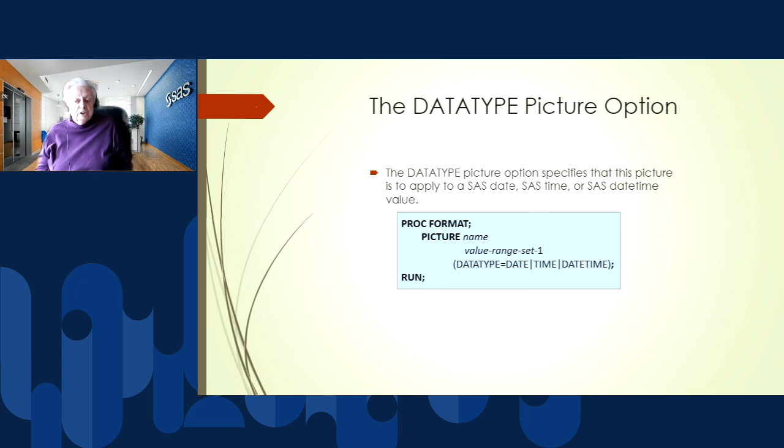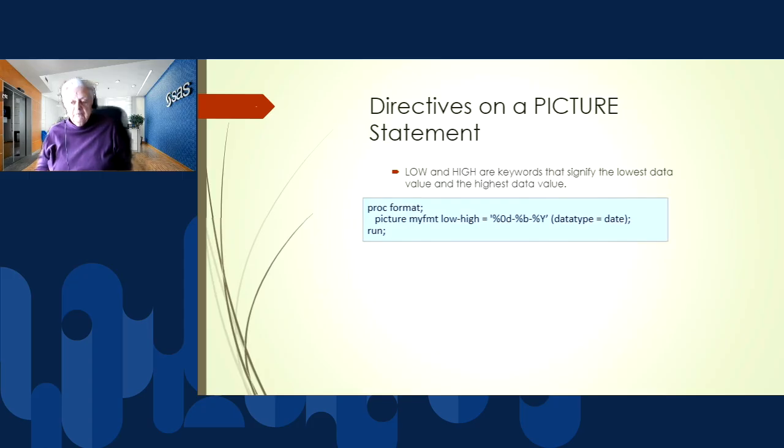We can also use the picture statement to specify how we want to write out SAS dates, times, and datetimes. And we use that by adding the DATATYPE equals option after specifying our template. So here's an example of using those date directives. Here we're saying, I want to call this format myfmt. I want all of my values from the lowest non-missing value to the highest value written out in this way.